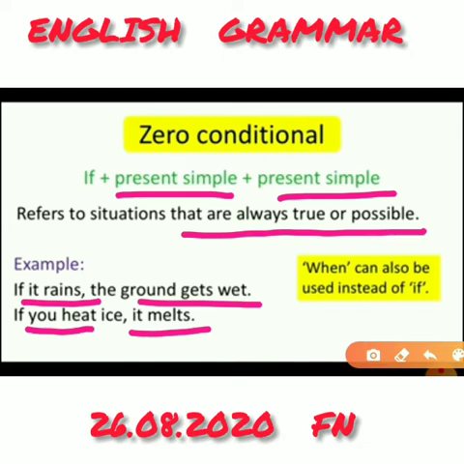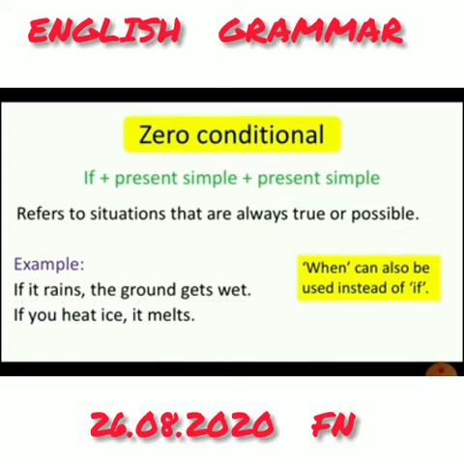See, the if clause here is if you heat ice. It is in simple present tense. The result clause is it melts. It is also in the simple present tense. This sentence is a fact. Am I right? If the sentence starts with if, we must put a comma at the end of the if clause.